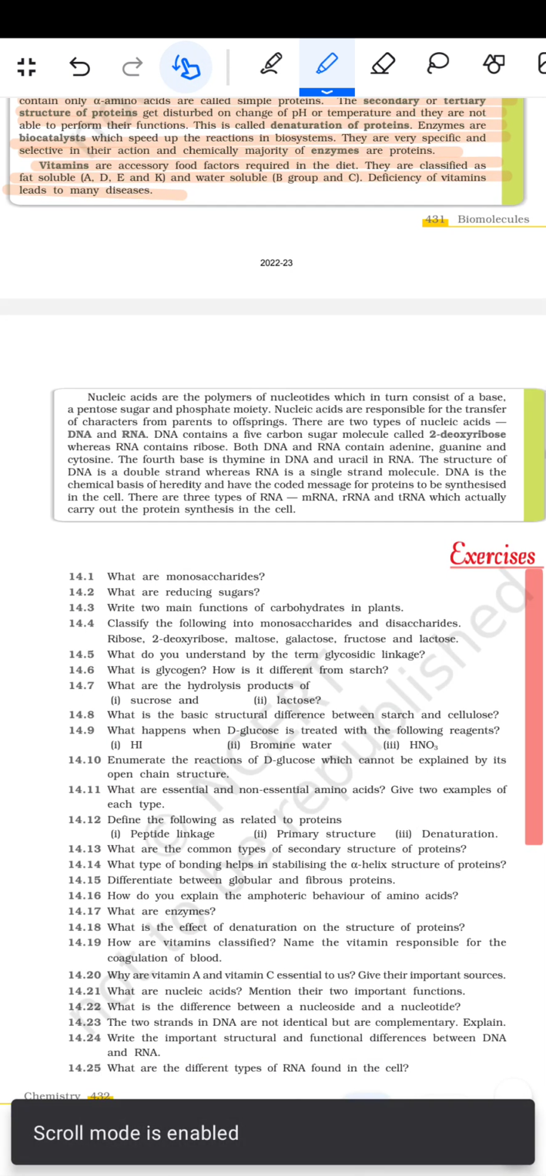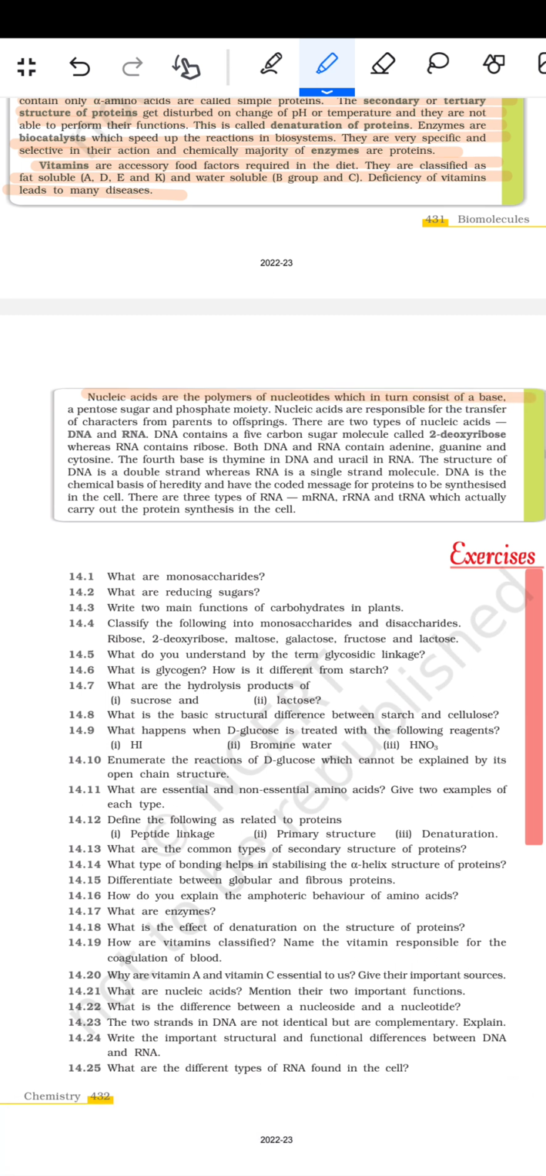Nucleic acids are the polymers of the nucleotides which in turn consist of the bases, a pentose sugar, and the phosphate moiety. Nucleic acid are responsible for the transfer of the character from the parents to the offspring. There are two types of nucleic acid, DNA and the RNA. DNA contains the 5 carbon sugar molecule called 2-deoxyribose, whereas the RNA contains the ribose.